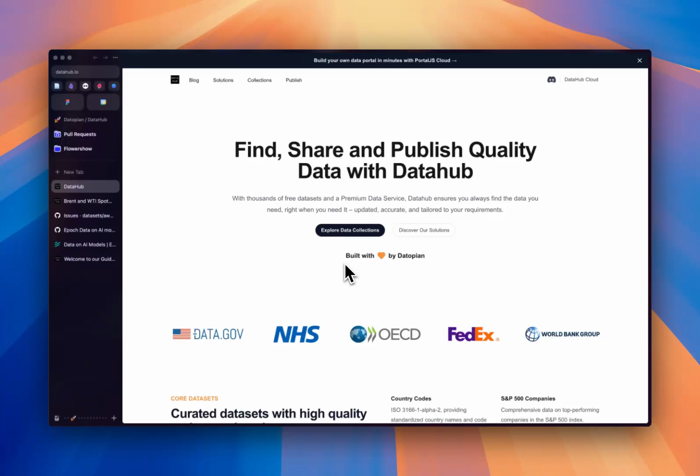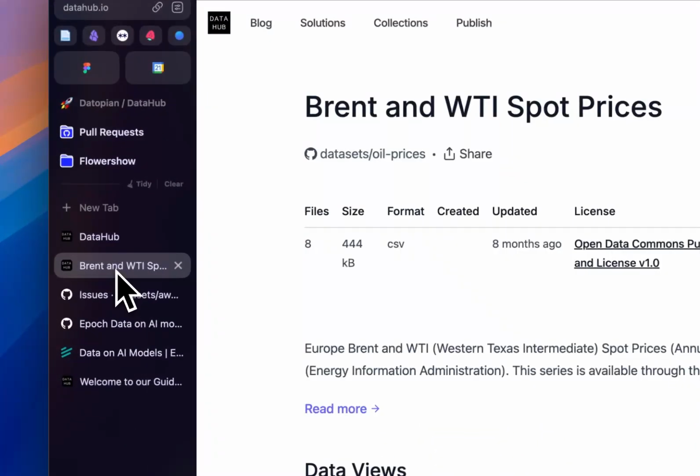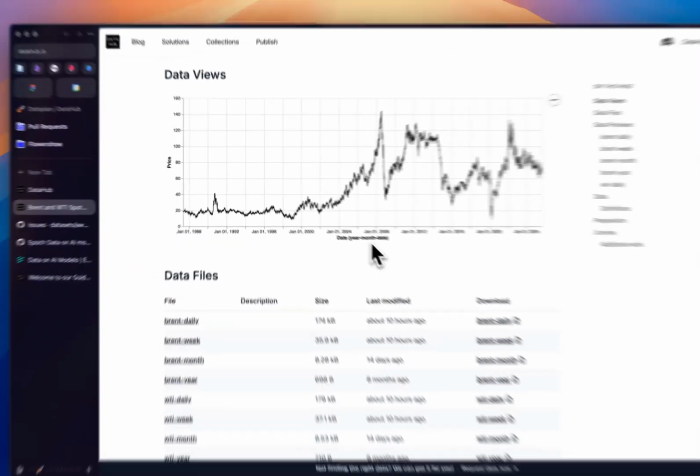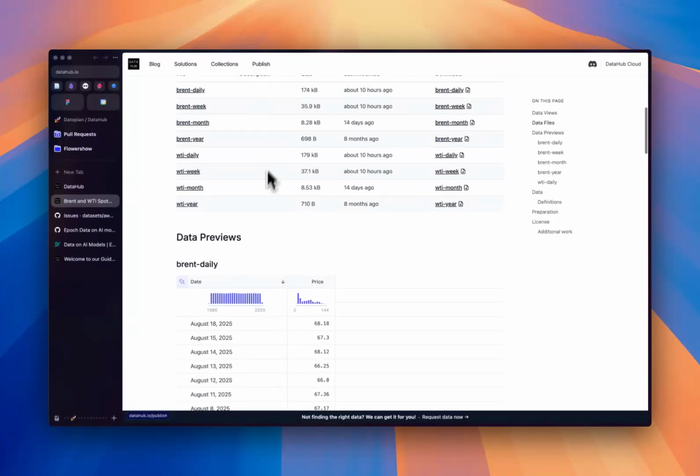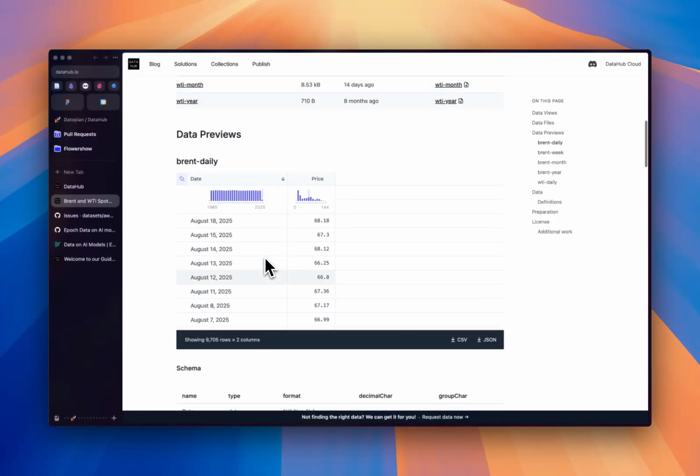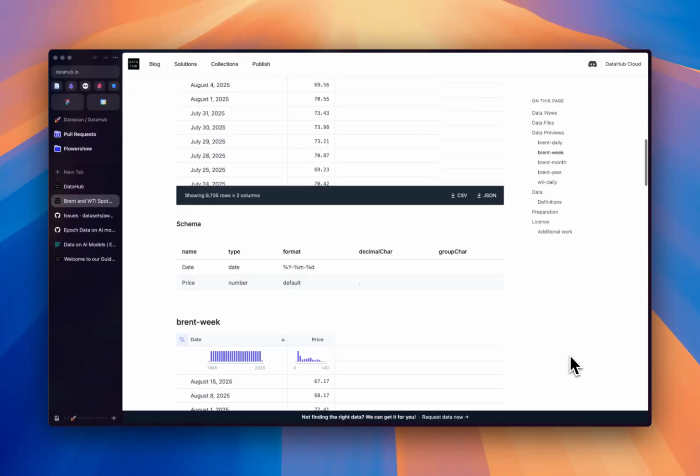Data Hub is a data marketplace and a place for publishing data sets. It's been around for like 15 years or more, almost 20 years, and I built the original version of it. It's based on publishing data sets in a very simple structure, which I'll come to. Here's an example of a data set published there: oil prices. Here are these files. It's generally focused on publishing relatively small data sets, but you could publish big ones.